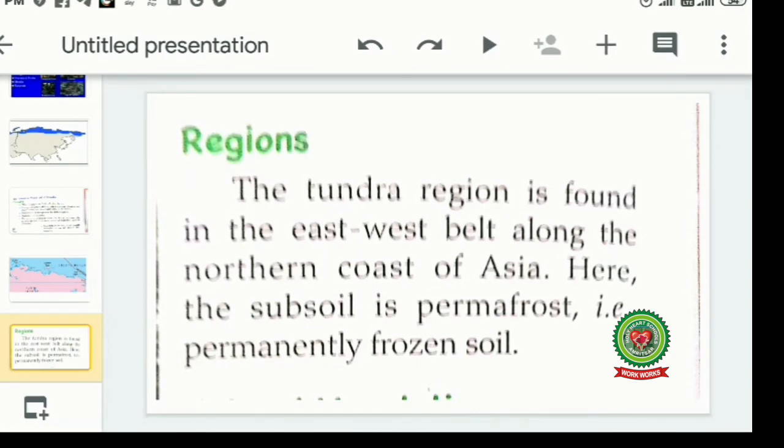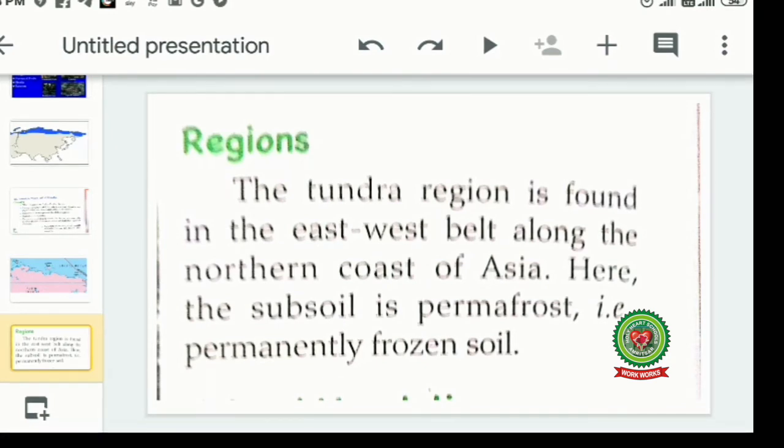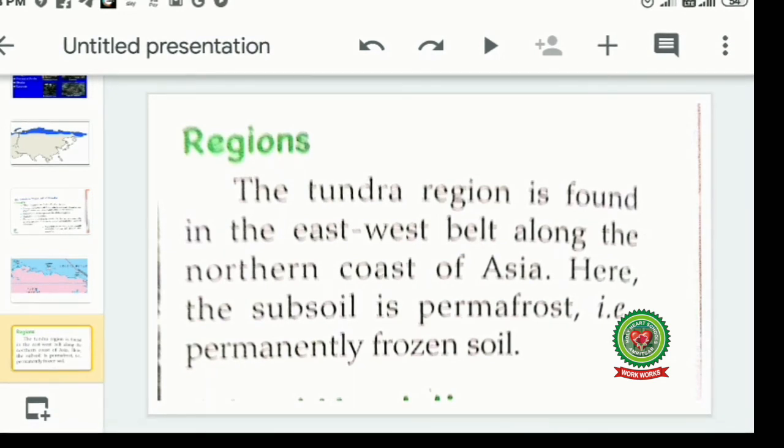Here the subsoil is permafrost, means the subsoil is permanently frozen under snow. Permafrost means permanently frozen soil. The soil is frozen, so the vegetation can't grow in this region.